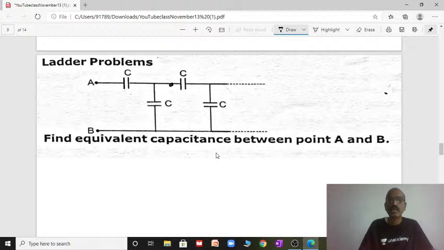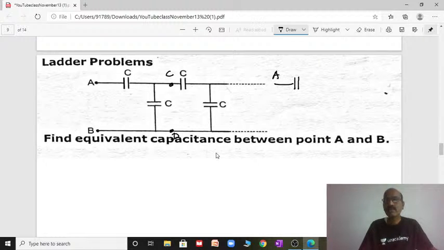So we take between the 2 points C and D the effective capacitance as X, since it is repeated. So I can redraw this now.